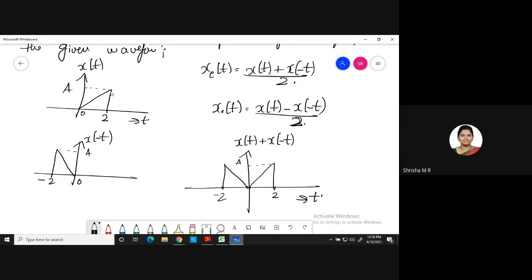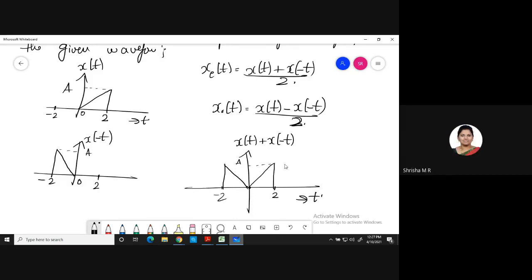At 2, the signal is A, and at 2 the other signal is 0. So A plus 0 is A only. Similarly, at minus 2, here my signal is 0, and 0 plus A is A only. So at minus 2 also you have A. Clear?